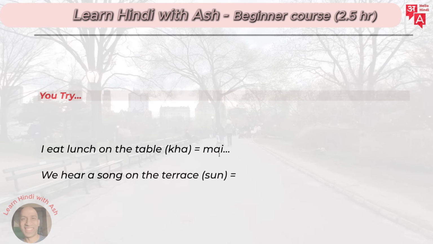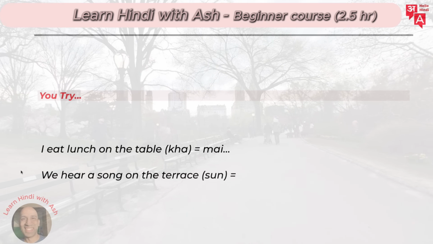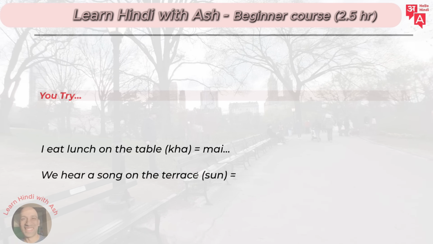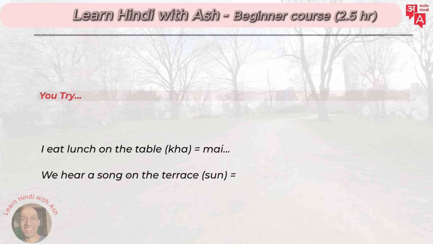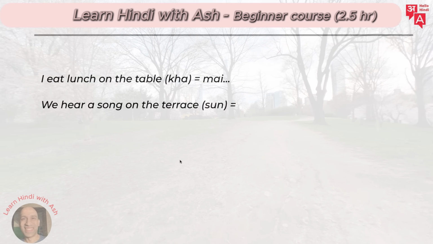I eat lunch is the first part. On the table is the second part. Next one. We hear a song on the terrace. Same. Sun means hear. So how can you say we hear a song? And they say on the terrace. Right? So those are the two parts.